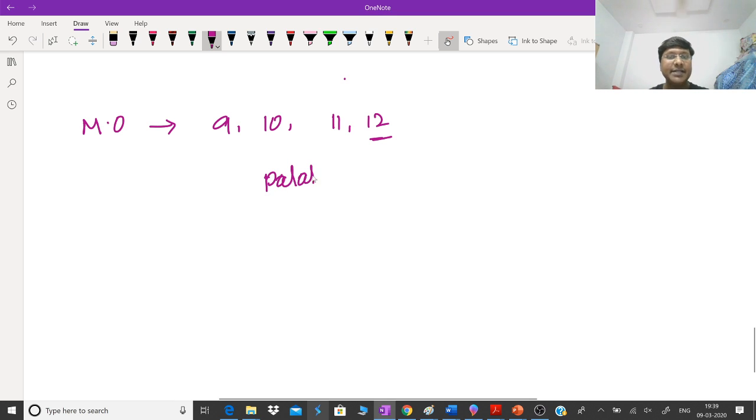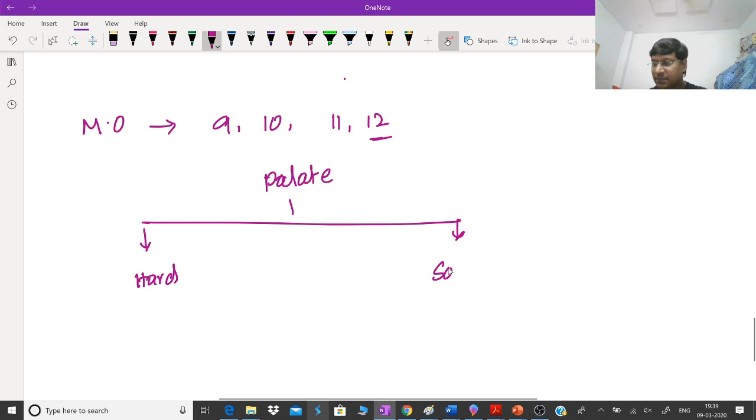This palate has two parts: the hard palate and the soft palate. The hard palate is supplied by the greater palatine nerve, whereas the soft palate is supplied by the lesser palatine nerve.